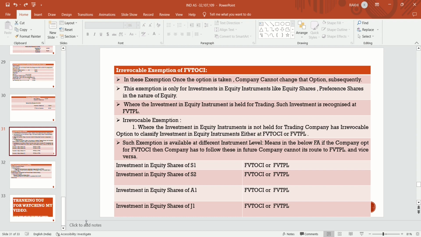In case of investment in equity shares of S2, if the entity opts for fair value through profit and loss account, then he will not opt for fair value through OCI. Investment in associates, if we opt for fair value through OCI, he will not opt for fair value through profit and loss account.